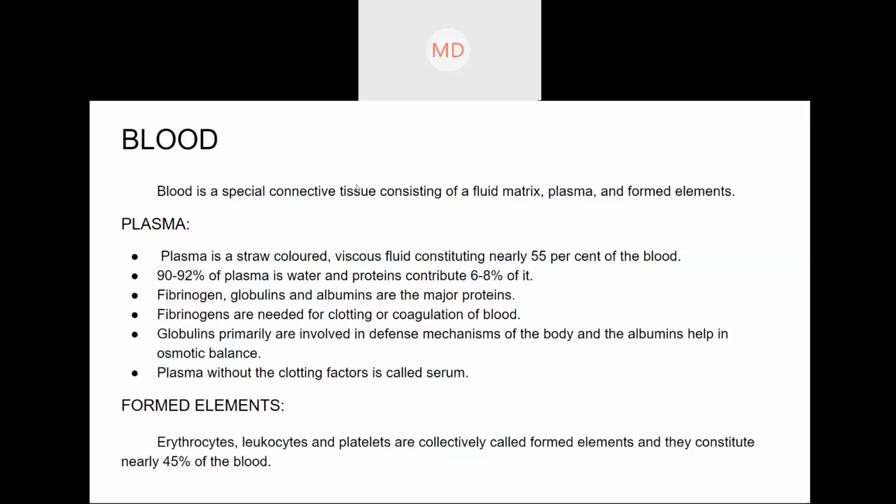Okay, organ means like heart is an organ. Lungs is an organ. So many tissues will together form an organ, and many organs will together form an organ system. What is an organ system? The respiratory system is an organ system.